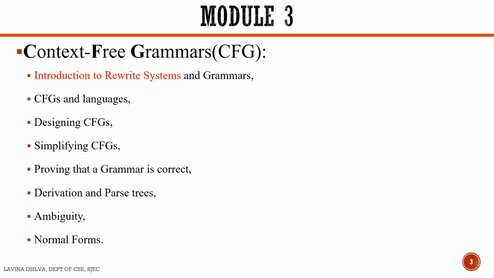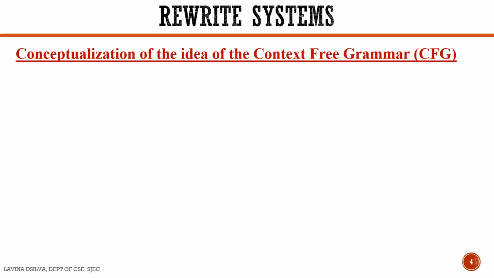Before we go into the concept of context-free grammars, first let us try to understand what led to the idea of context-free grammars. In order to support this concept, we will have to learn about rewrite systems. When we learn about the idea of context-free grammars, we have to understand what is a rewrite system. A rewrite system can be considered as a general computational model in order to accept some language or some form of a grammar.